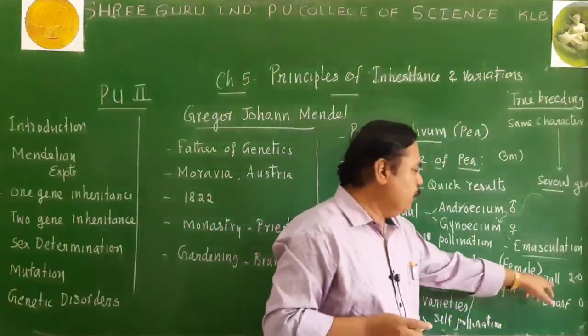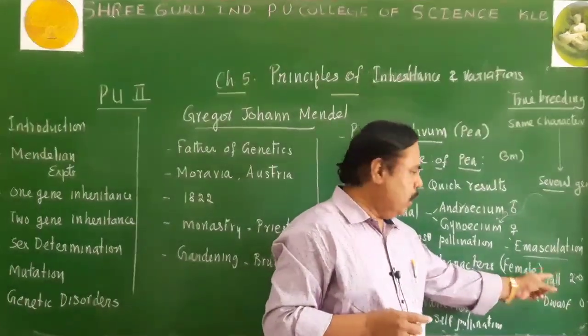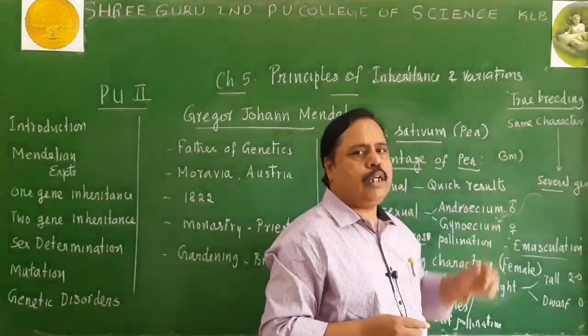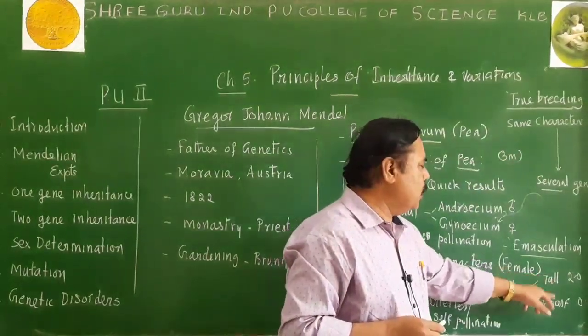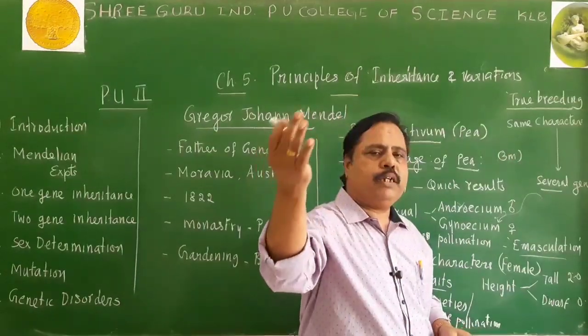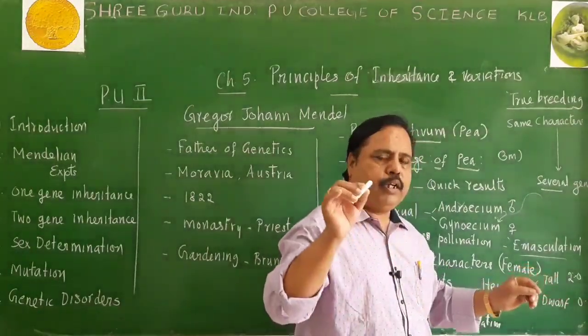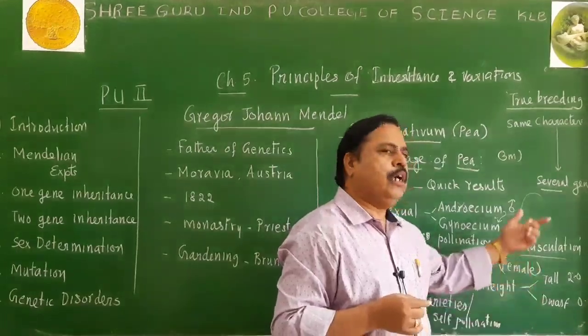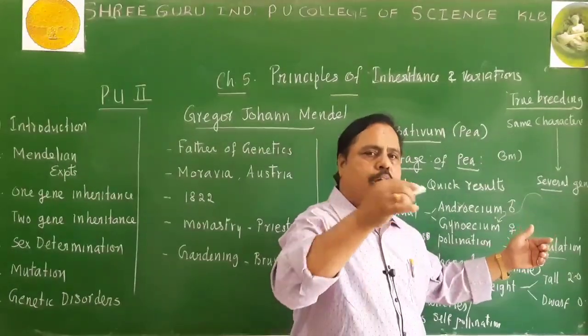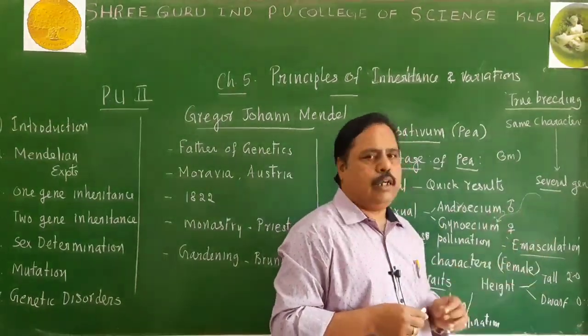Suppose if you take a tall plant and if you want to get a true breeding tall plant, we should not allow any pollen grain from the dwarf plant. So the pollen grains of dwarf plant should not be mixed, should not be allowed to pollinate the tall plant.